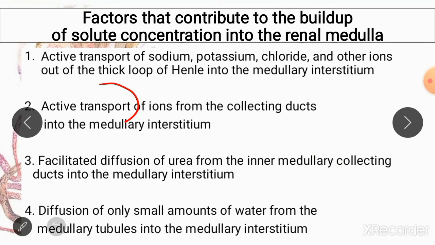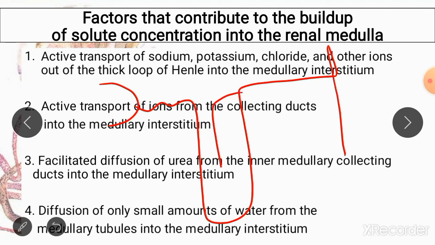So let me repeat, how is your renal interstitium made hyperosmolar? First of all, there is a sodium potassium 2 chloride transporter which carries sodium, potassium and chloride from the nephron into the interstitium. Then there is reabsorption of ions from the collecting tubules.